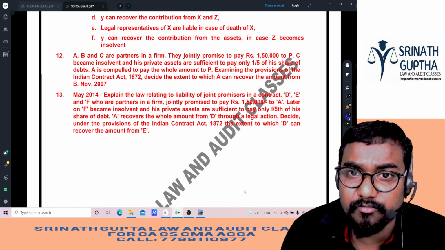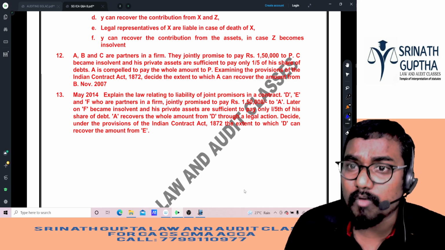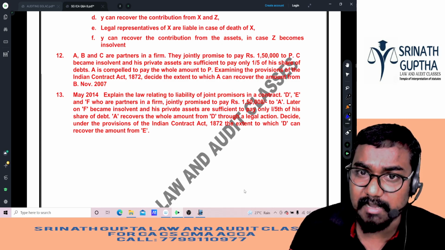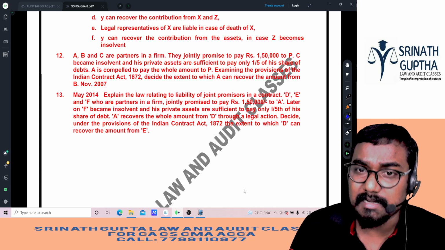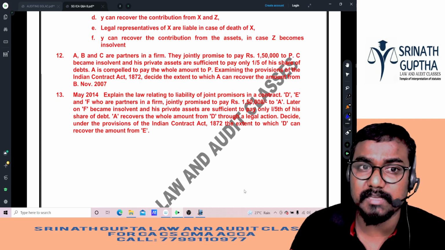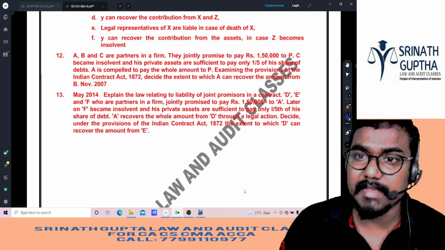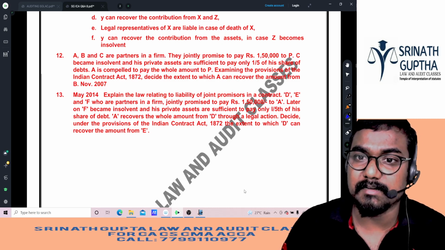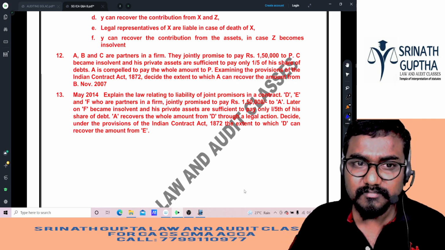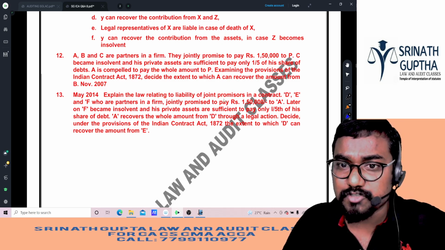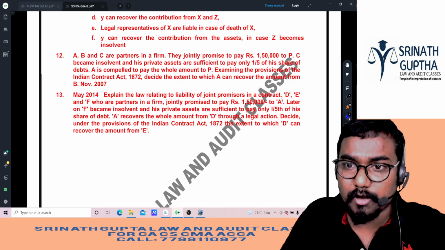12th question also the same question. A, B, C are partners in a firm, and they jointly promised to pay 1.5 lakh to P. C became insolvent and his private assets are sufficient to pay only 1/5 of his share of the debt. A is compelled to pay the whole amount to P. Examine the provisions of the Indian Contract Act and decide. Next question: explain the law relating to the liability of joint promisors in a contract.